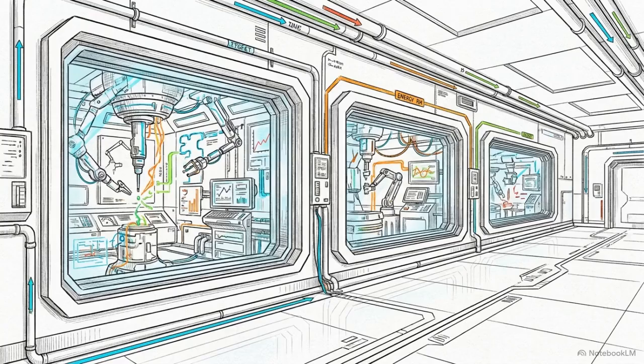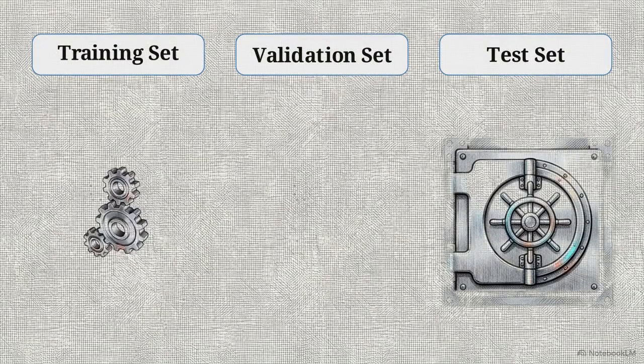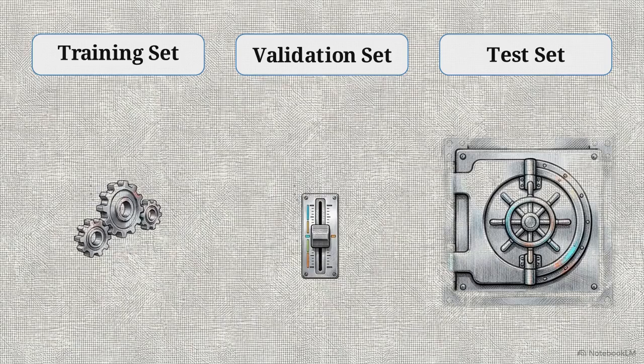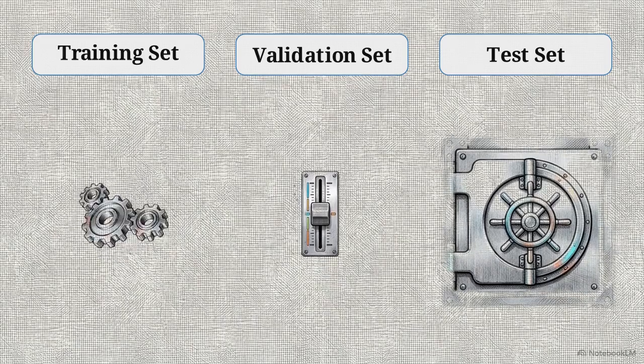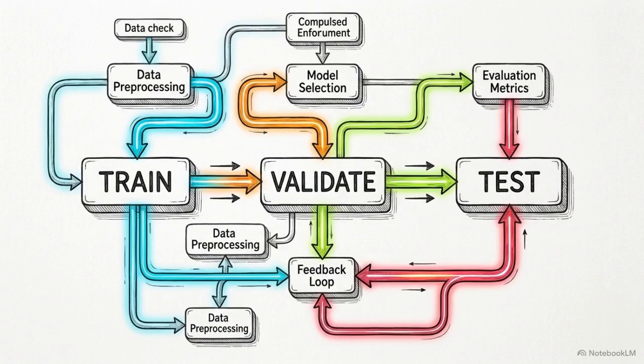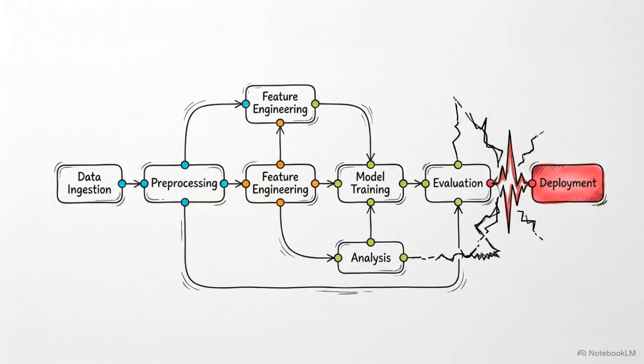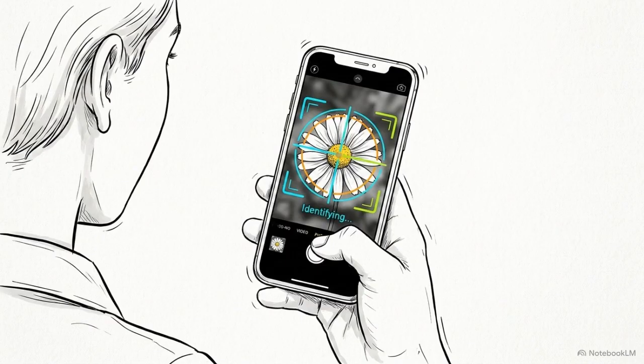Ultimately, this three-tier split creates a sterile laboratory environment. We learn on the training set, we tune on the validation set, and we reserve the test set as the final, uncompromising judge of reality. Yet, even with a mathematically perfect train, validate, and test architecture, a model can still fail catastrophically the moment it is deployed. Consider an engineering team building an iPhone app designed to recognize different species of flowers.